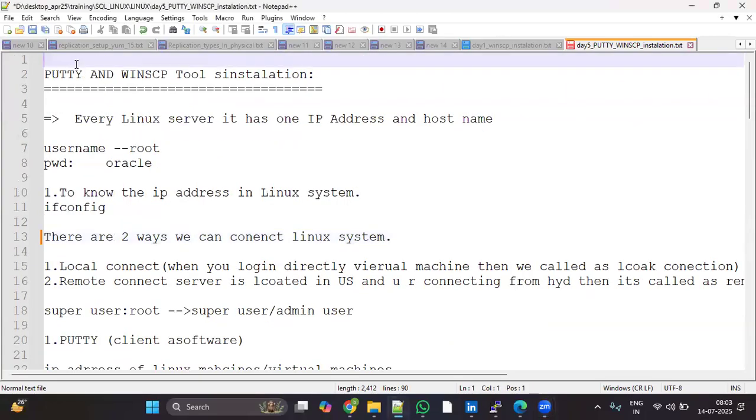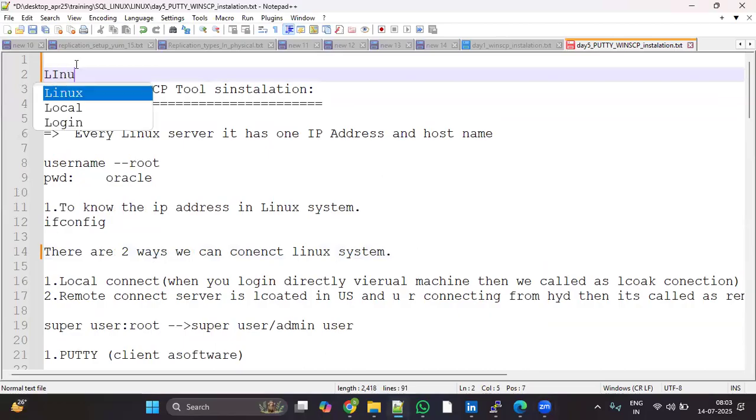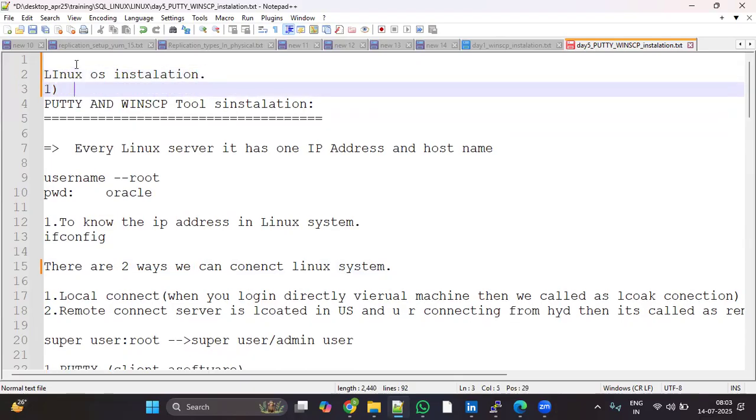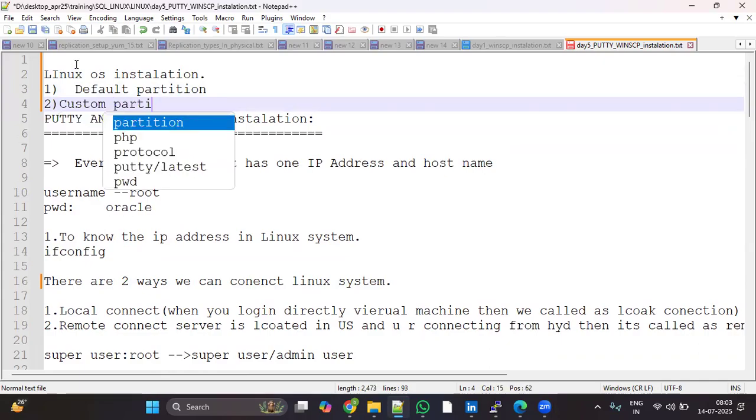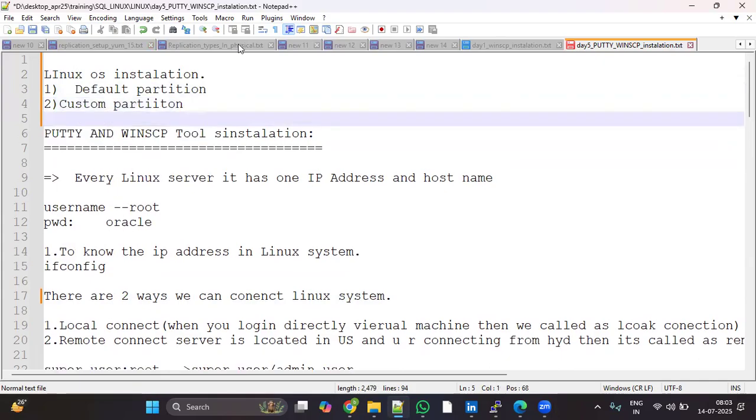Okay, so last time we did the Linux operating system installation. What are the methods we followed? One is default partition, second is custom partition. We can install the Linux operating system with the default partitions, which means here we have not created any partitions or mount points, so it creates default partitions.